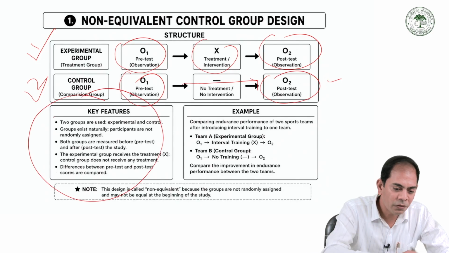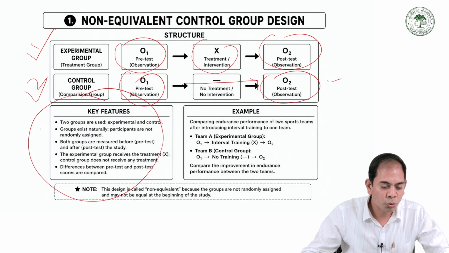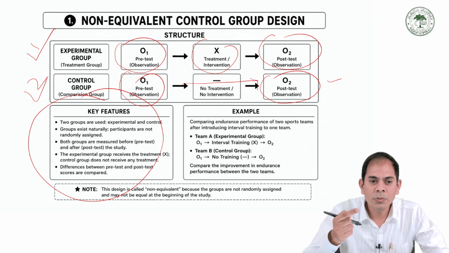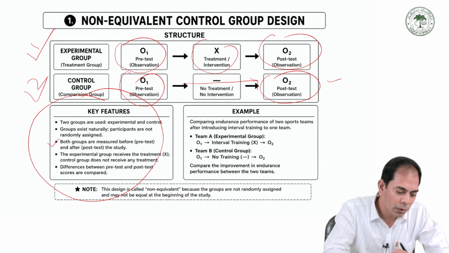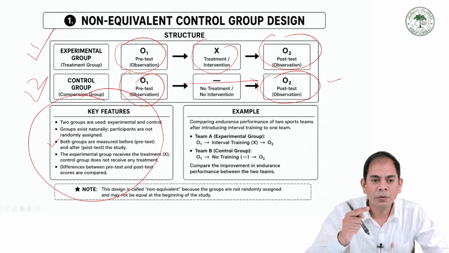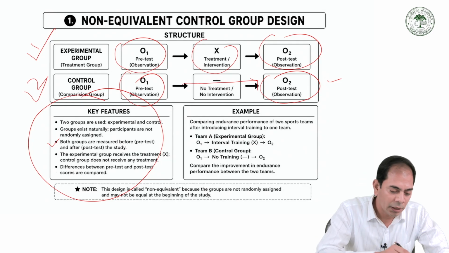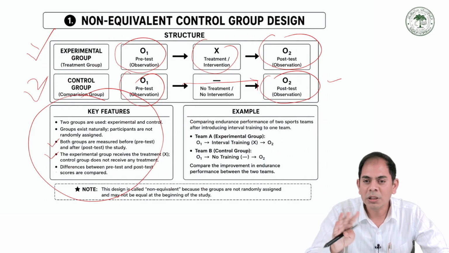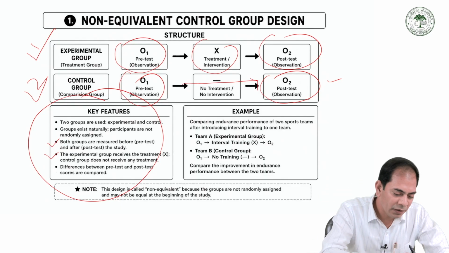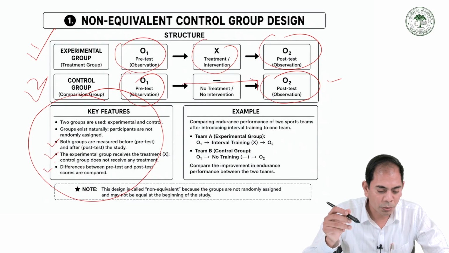The key feature of the non-equivalent control group design is that there are two groups, an experimental and a control group. The groups exist naturally, which means participants are not randomly assigned. Both groups are measured before and after the study. The experimental group receives the treatment and the control group does not receive any kind of treatment. The differences between the pre-test and post-test scores are compared.